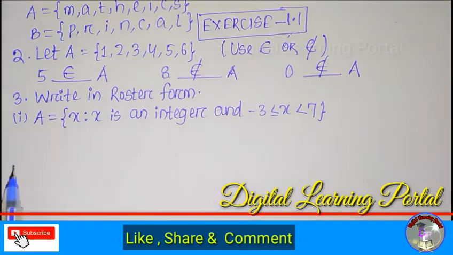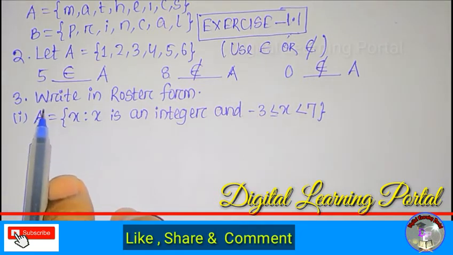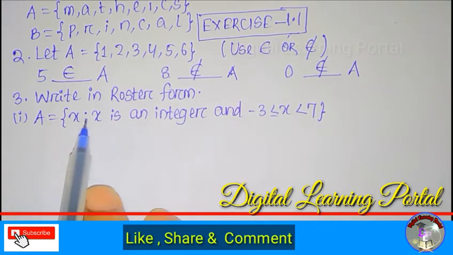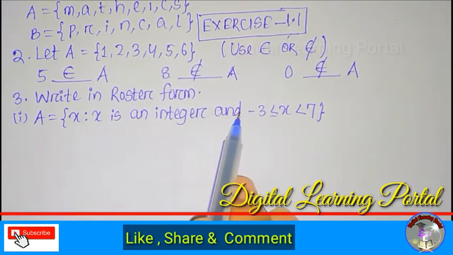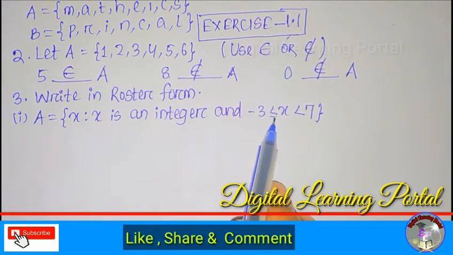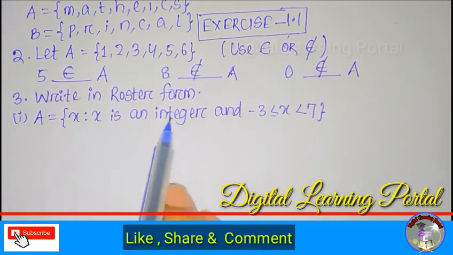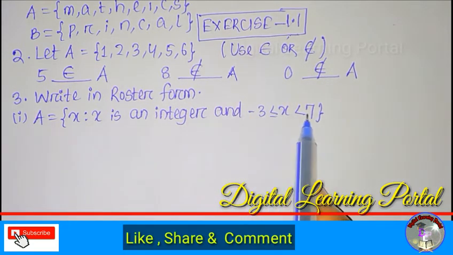Here we have questions from exercise 1.1, number 3. Write in roster form. The question is, A = {x : x is an integer and -3 ≤ x < 7}. Here x is an integer and it ranges from -3 to 7.